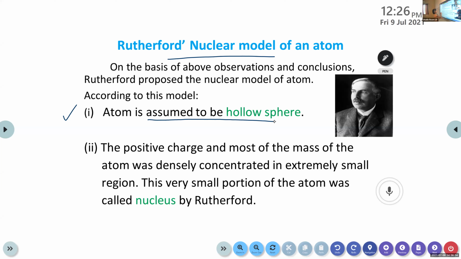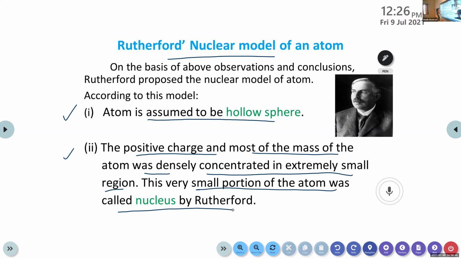Then the second point, the positive charge and most of the mass of the atom was densely concentrated in an extremely small region. This very small portion of the atom was called nucleus. The same conclusion that we can obtain from Rutherford's experiment. Positive charge and most of the mass of the atom was densely concentrated in an extremely small region, and that small region is called nucleus.